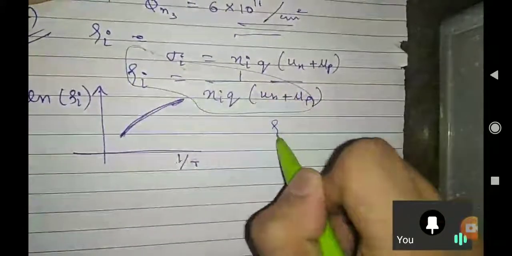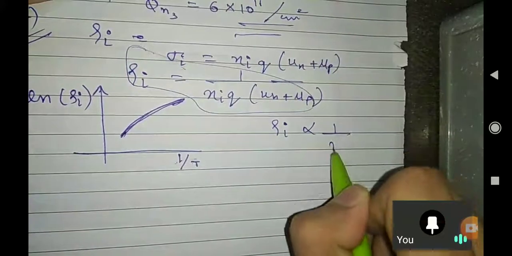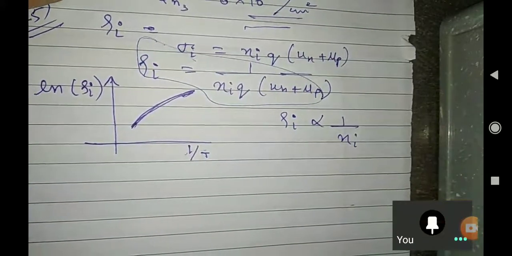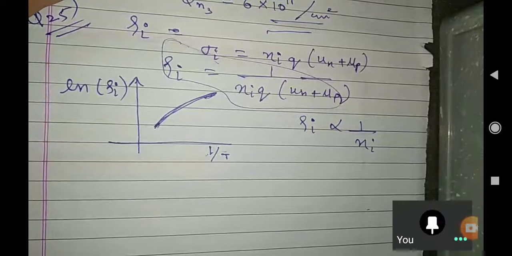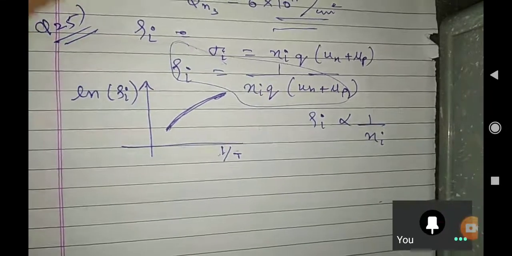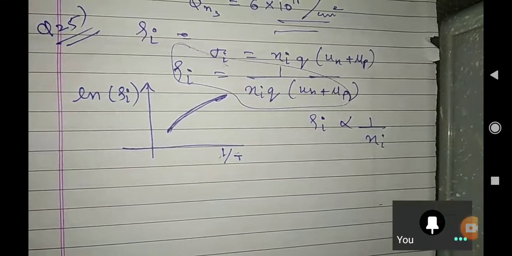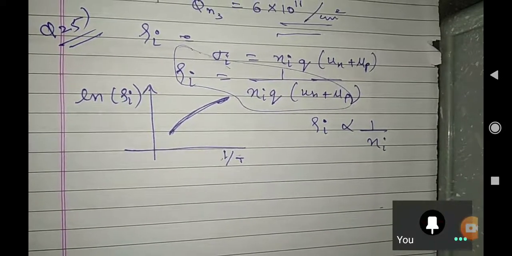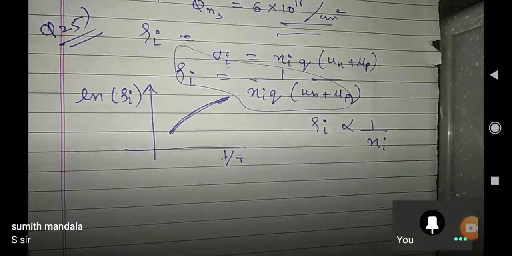First of all, from here, can you write something? Your rho I is inversely proportional to Ni. Is it clear to everybody? Please say yes or no. Okay.